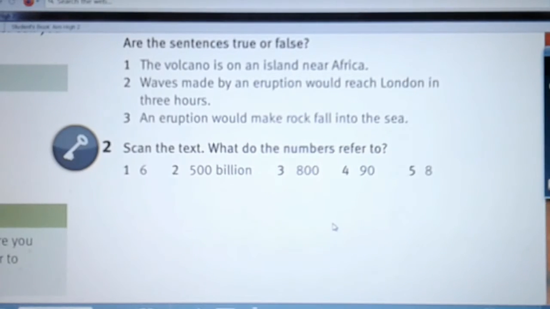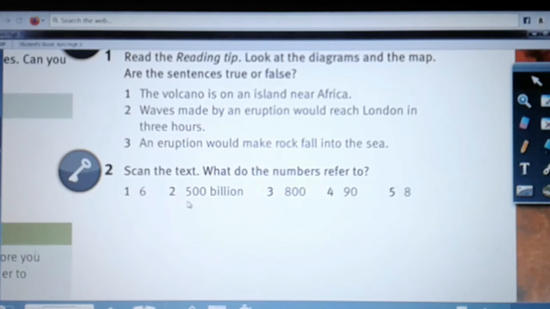And part 2, you need to scan the text, means you read the text quickly. So, we need to find out the location of these numbers in the text. I'll give you an example. Take a look at number 1. We need to find the use of number 6 in the text.